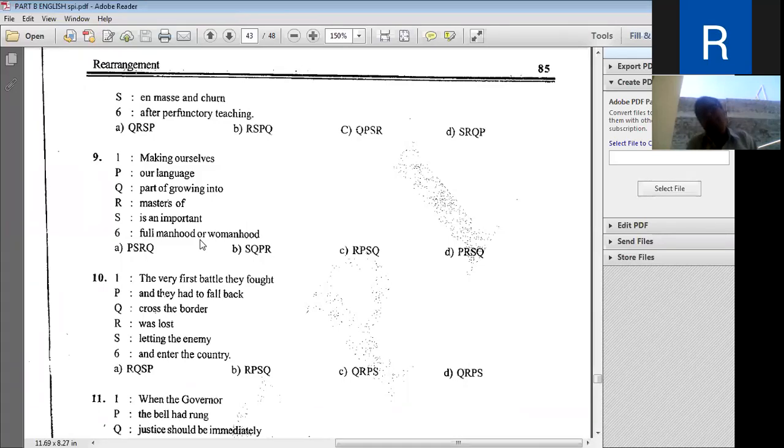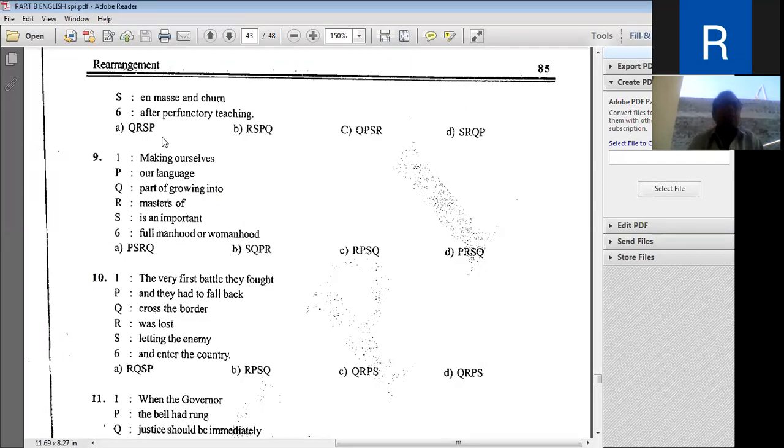So as our language is developed, we get development. One more time, look at here. Making ourselves masters of our language is an important part of growing into full manhood or womanhood. अपने आप को लैंग्वेज में मास्टर करना, तो इसे we can grow ourselves into a full manhood or womanhood.